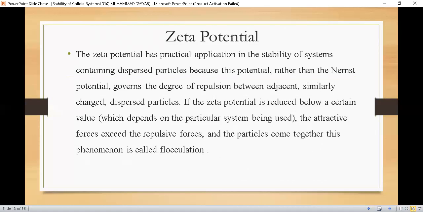because they will collide with one another due to Brownian motion, and this collision may result in the aggregation of the particles, and it will ultimately result in the formation of floccules. And this phenomenon is called flocculation. Floccules are, students, loose aggregates of the colloidal particles.